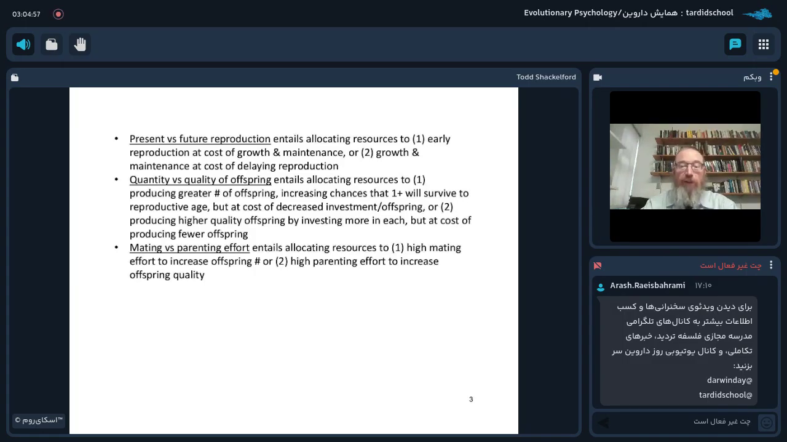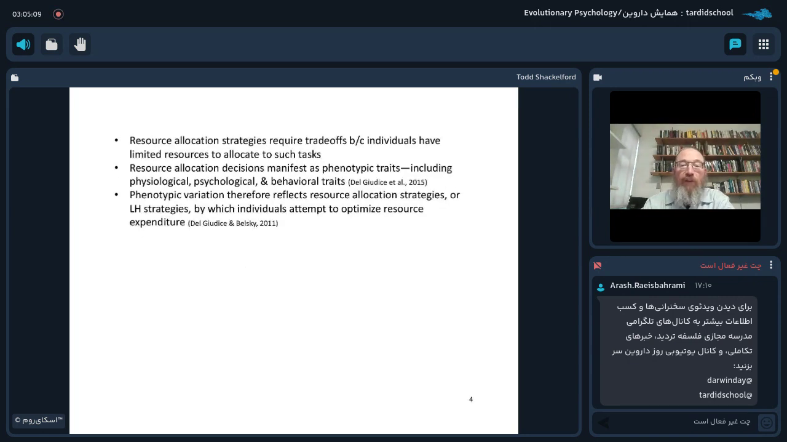Finally, mating versus parenting effort entails allocating resources to high mating effort to increase offspring number, or high parenting effort to increase offspring quality. Now, these resource allocation strategies require trade-offs because individuals have limited resources to allocate to such tasks. These resource allocation decisions are manifested as phenotypic traits, including physiological, behavioral, and psychological traits. This phenotypic variation, therefore, can be thought of as reflecting resource allocation strategies, or what are called life history strategies, by which individuals attempt to optimize their resource expenditure.